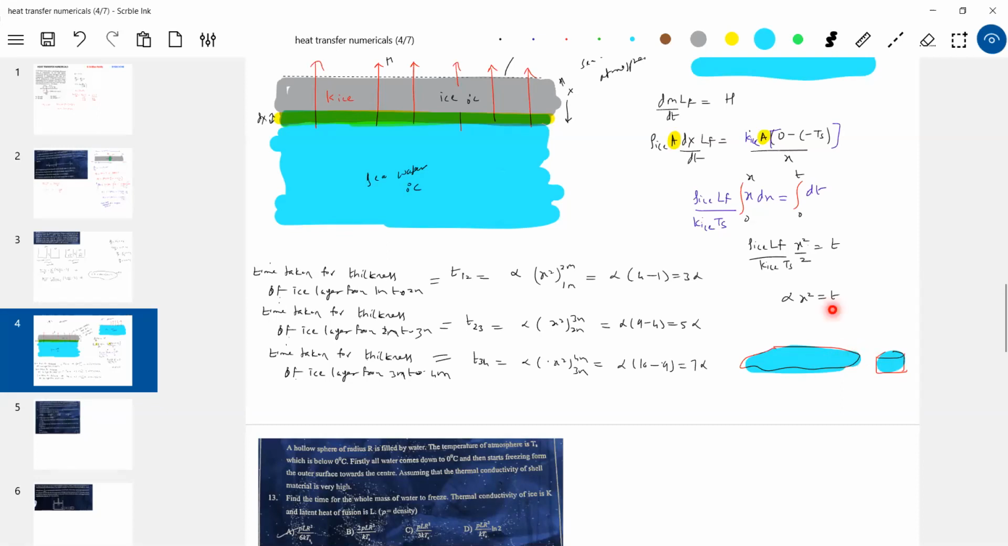So shall I put this one? The time is independent of area. It doesn't depend. You compare bucket and lake, both will take the same time for the thickness to vary. That's the conclusion.